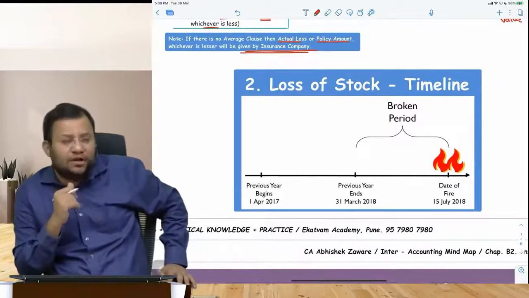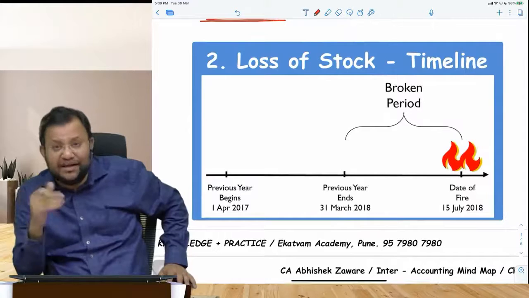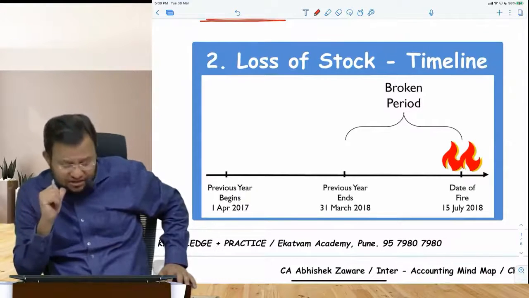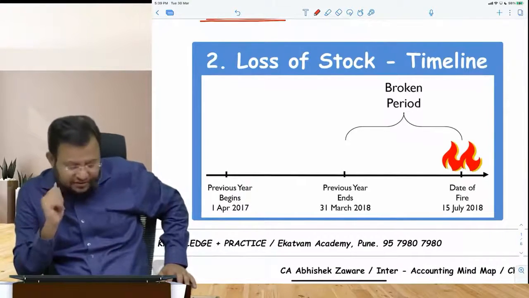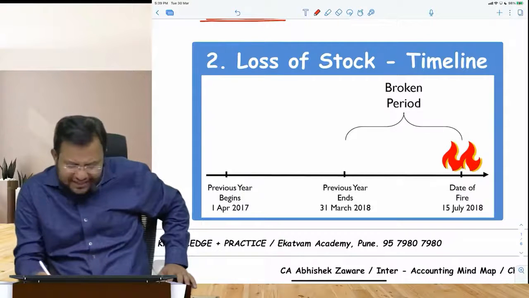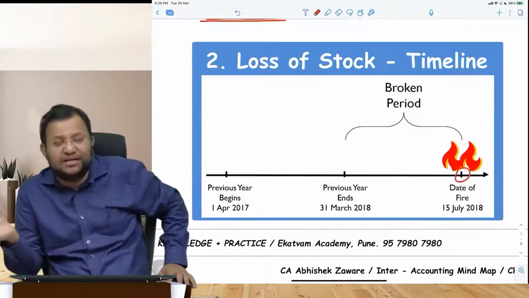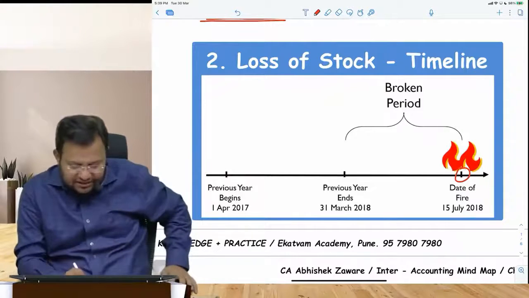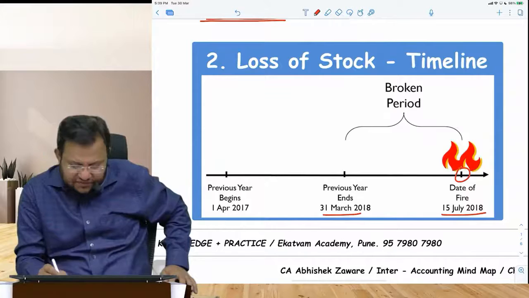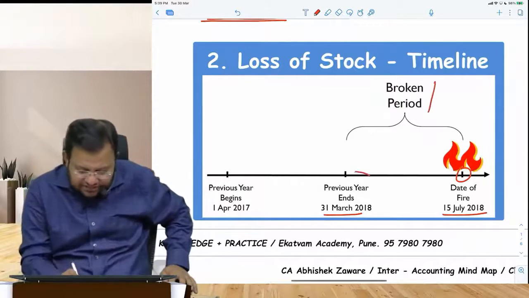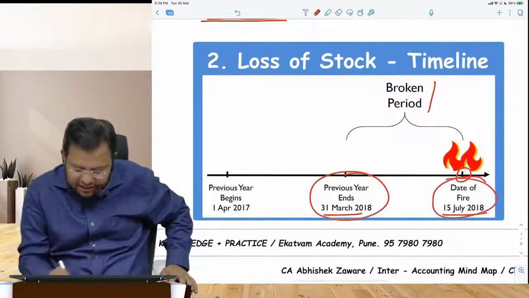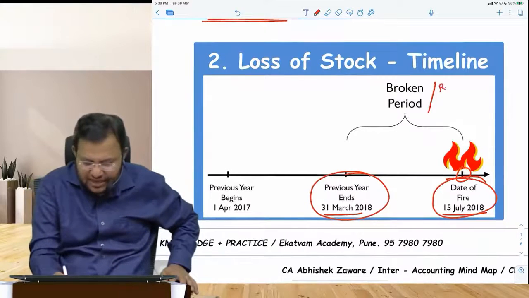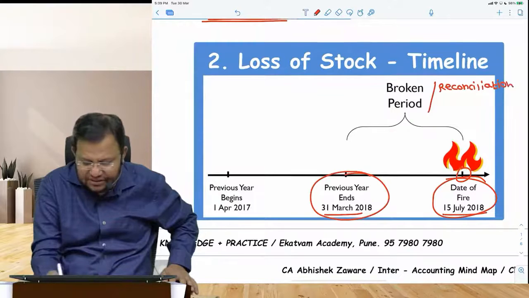So when we talk about a loss of stock, you need to first understand the timeline of events, and then you need to calculate the stock lost at the time of fire. So fire can take place at any point of time, which will normally result into breaking up your accounting year. So your accounting year ends on 31st March and the fire took place on 15th of July. So that 31st March 2018 till 15 July 2018 is known as reconciliation period.